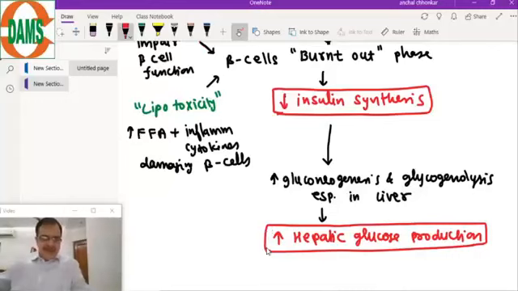There will be an increased hepatic glucose production. So these are the three important pathogenesis: insulin resistance, decreased insulin synthesis, and increased hepatic glucose production. They are working simultaneously to cause the elevated plasma glucose level. Which fat is involved, truncal or visceral? Truncal fat is almost synonymous with visceral fat, that is one and the same thing.